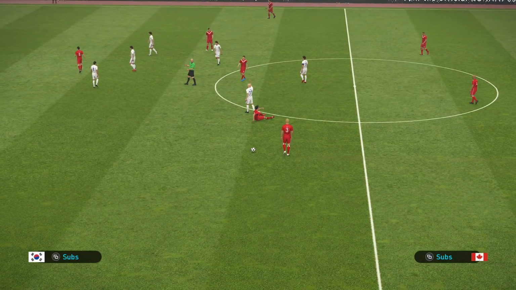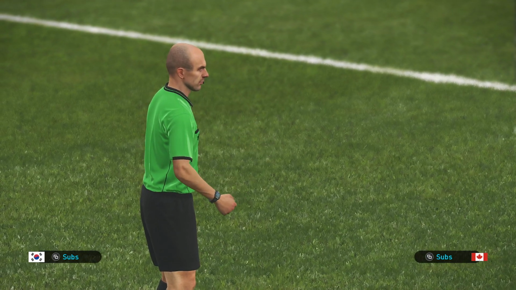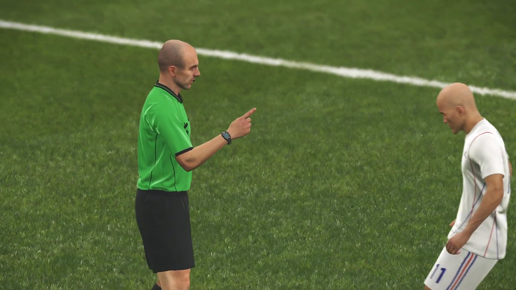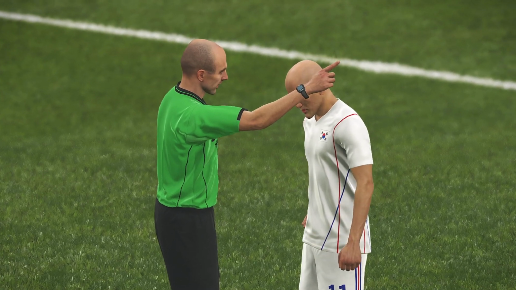And that was a poor challenge from Moon. Surely he's going to get booked here. Another referee keeping his card in his pocket.